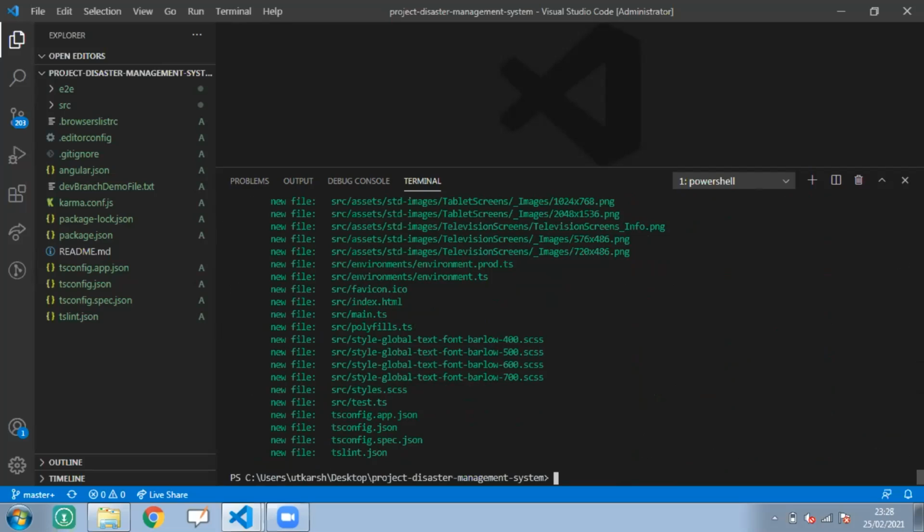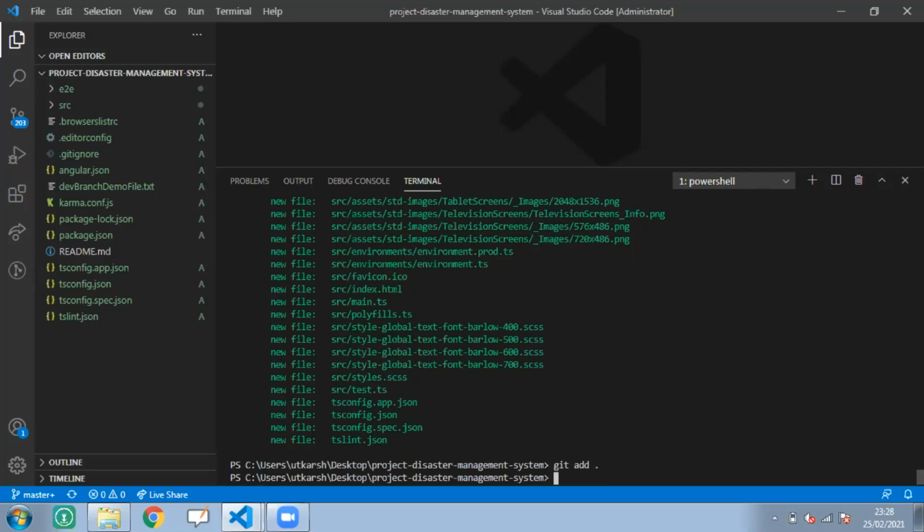You have to add your changes so that you can commit them. To add your changes, you need to fire git add dot. I will give you the commands, don't worry. When you fire this command, all your changes will be added. I have already added all the changes, so now I need to commit. When I commit, this number of changes will disappear. For committing your changes, git commit -m, where the hyphen m stands for the message.